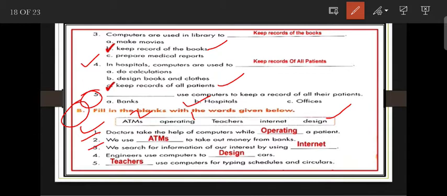Number 3 is, we search for information of our interest by using the internet. So internet is number 3. Next is number 4, engineers use the computer to design cars. So design is number 4. Next is teachers use the computer for typing schedules and circulars. So teacher is number 5. So these are the fill in the blanks from this chapter.